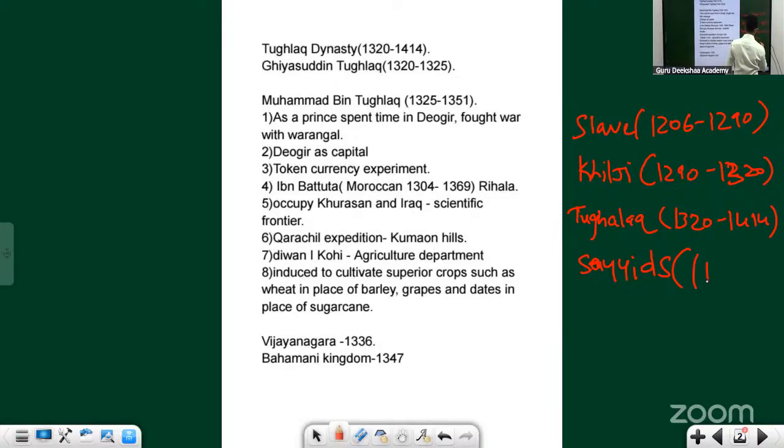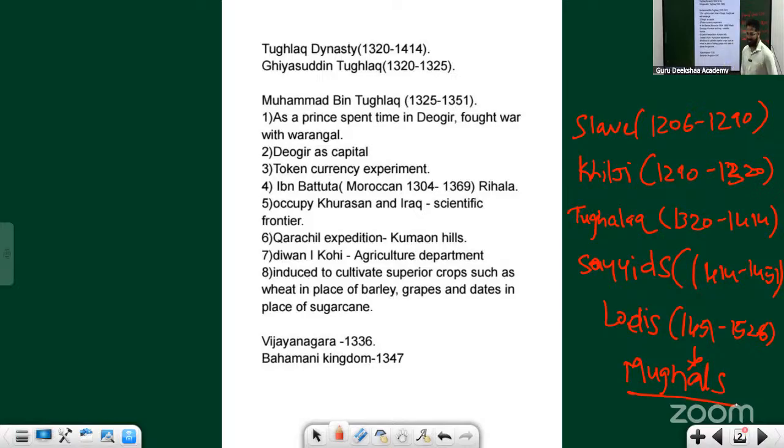They ruled from 1414 to 1451. Then come Lodhis. They ruled from 1451 to 1526. After this, the ruling of Mughals started in India.